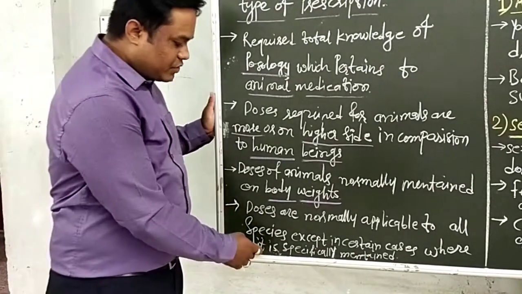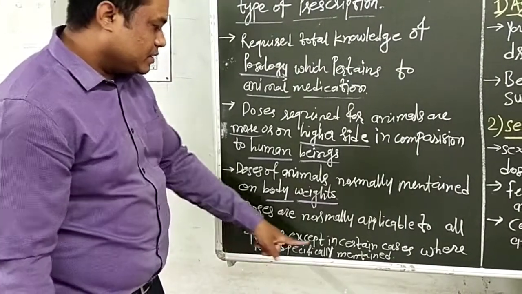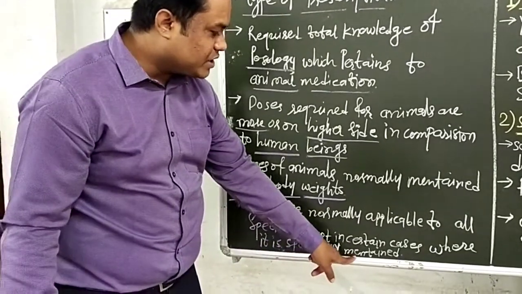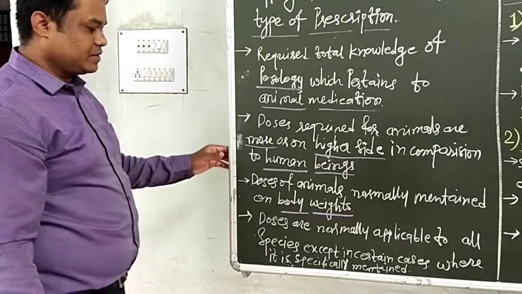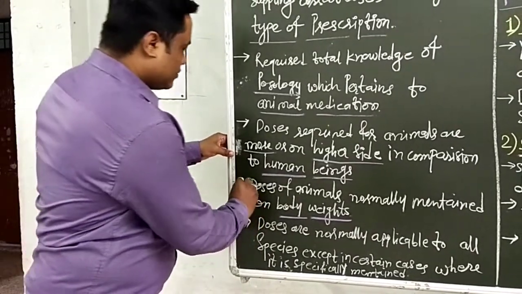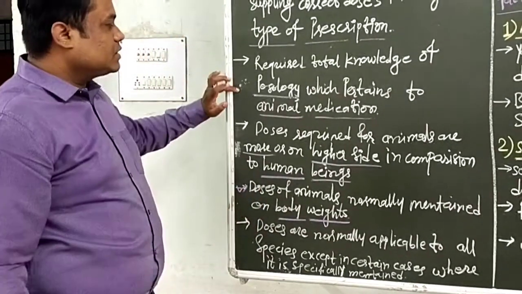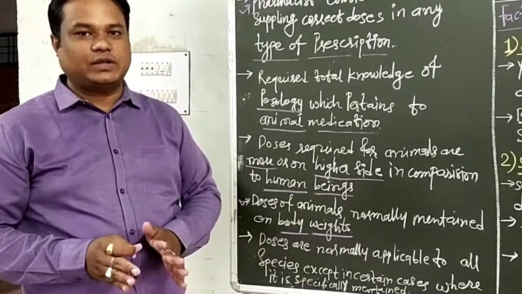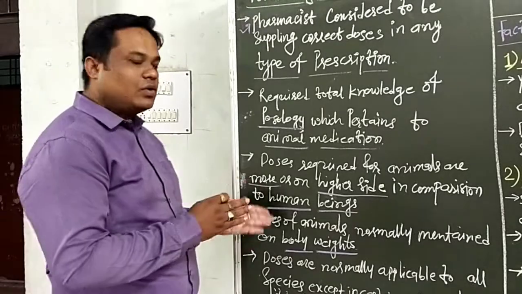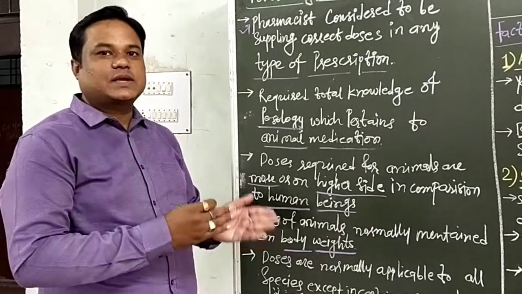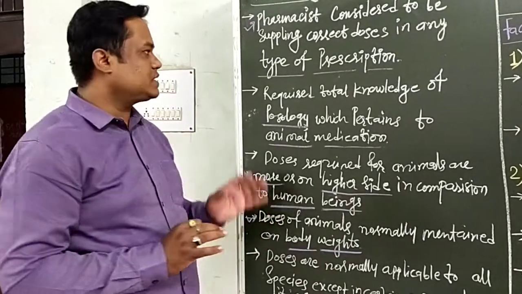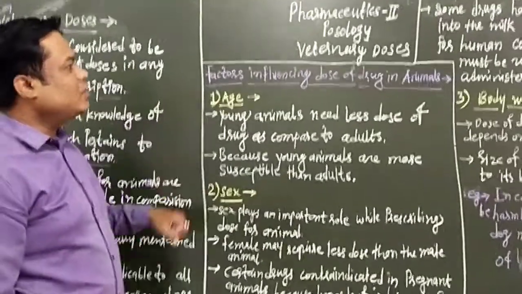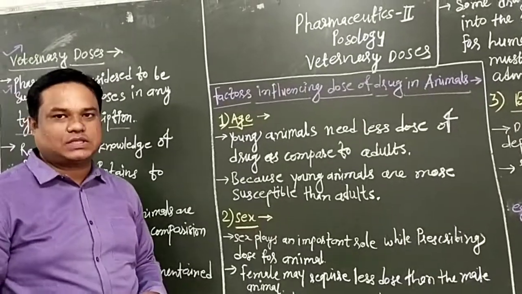Then where is the dose changed? In certain cases where it is specifically mentioned on the particular prescription. Okay, so what is the difference? The difference between human beings and animals is their body size and body weight. So animals are given larger doses as compared to human beings. Then we have to next see the factors influencing dose in animals.